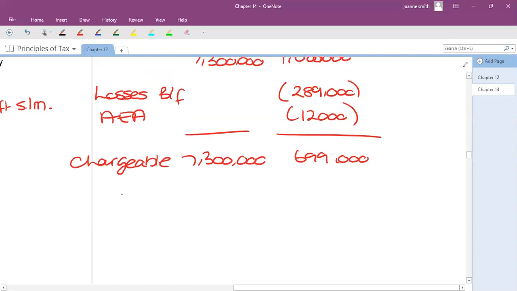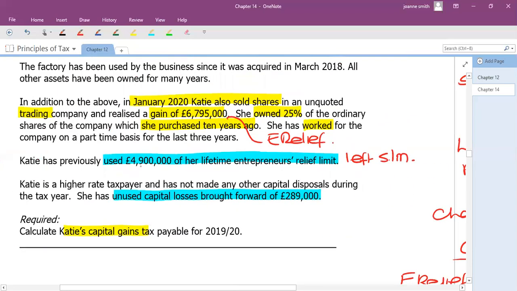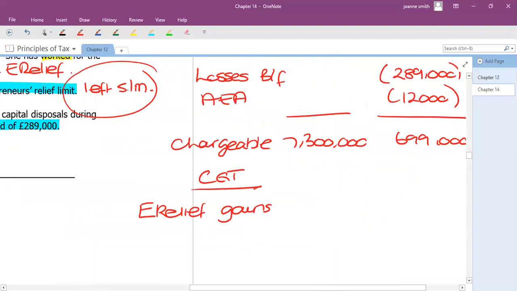So let's have a look at capital gains tax next then. So entrepreneurs relief gains. Well, we can't tax all the 7.3 million at 10% because of this relief. We've already used 4.9 million. So the most that I can claim relief on is 5.1.